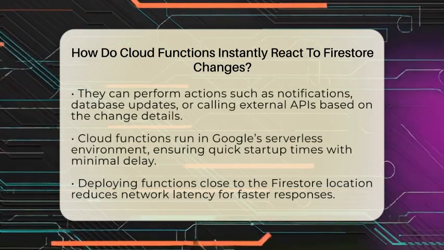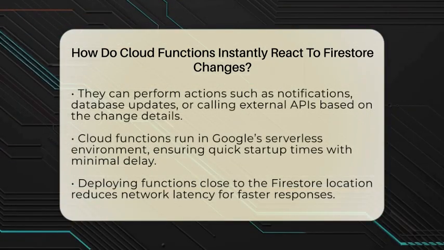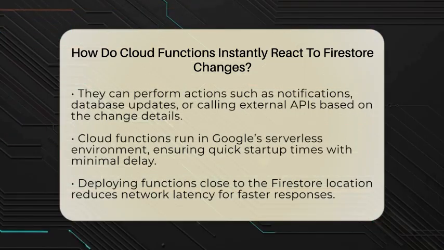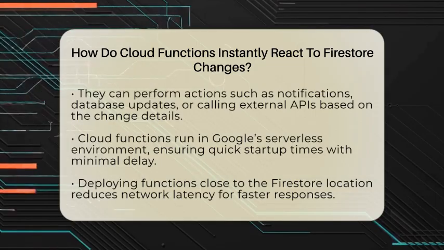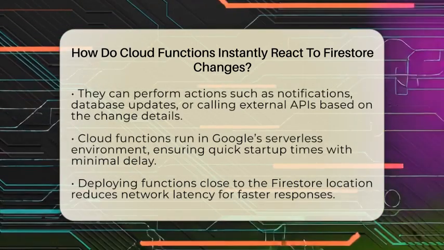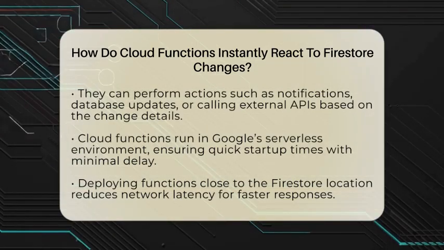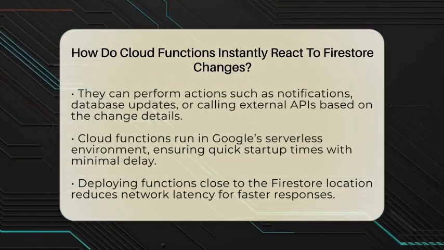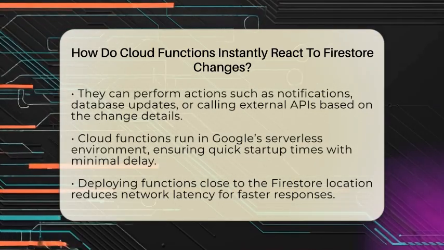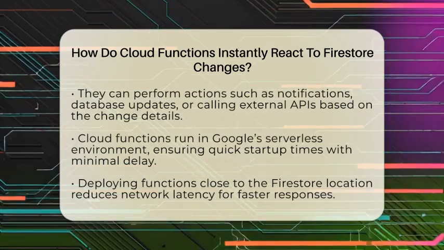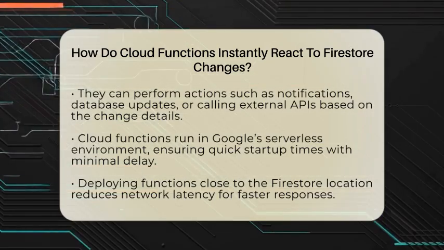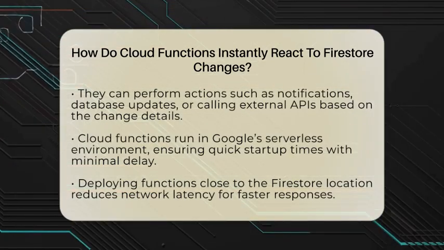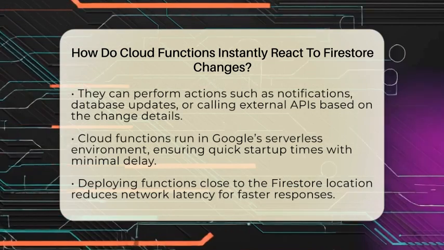Next, the function receives details about the change. For updates, it gets snapshots of the document before and after the change. For new documents, it gets the fresh data. This allows the function to understand exactly what changed and decide what to do next. Whether it's sending a notification, updating another database, or triggering an external API, the function can act based on the data it receives. Because cloud functions run in Google's serverless environment, they start almost instantly.